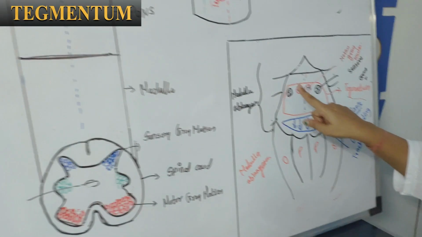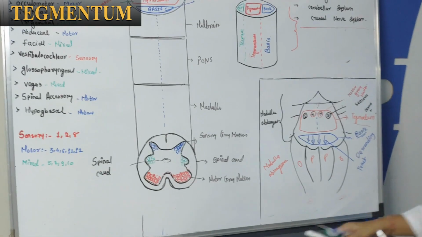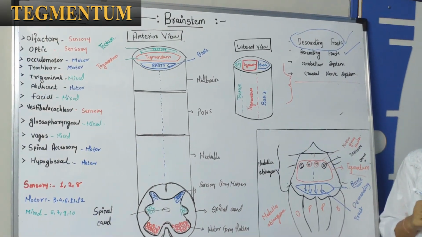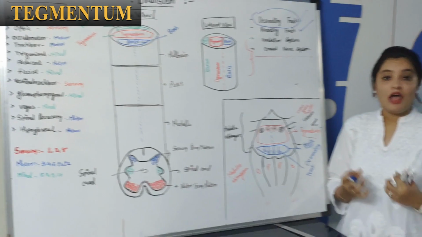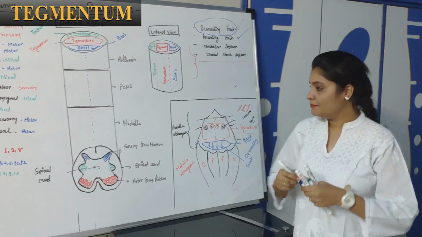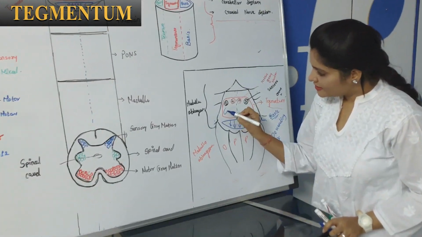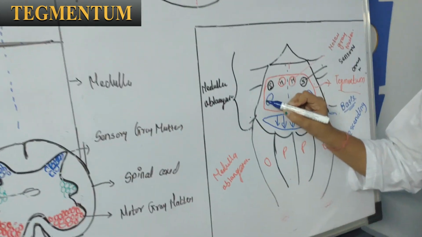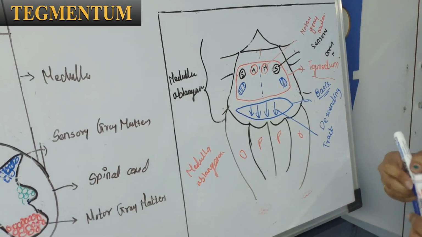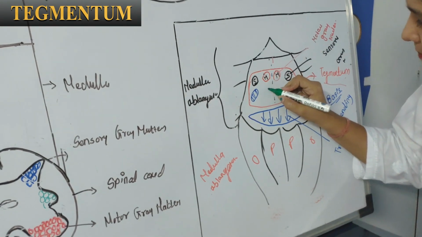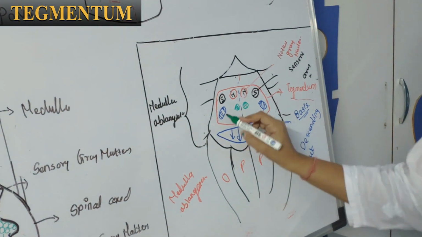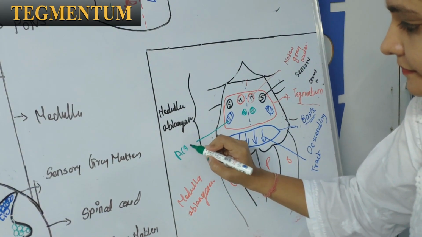So we have seen the motor nuclei in the tegmentum and the sensory nuclei in the tegmentum. Now we'll see the second system, that is the ascending tracts. Most of the ascending tracts pass through the tegmentum part of the medulla oblongata, pons and the midbrain. Some of the ascending tracts pass through the lateral part of the tegmentum of the brainstem and some pass through the anterior part of the tegmentum of the brainstem. So these are ascending tracts.